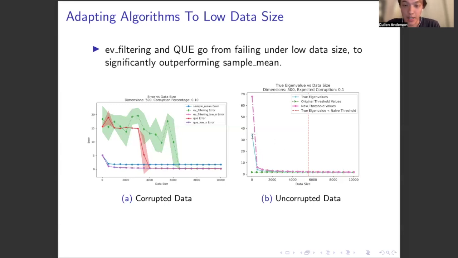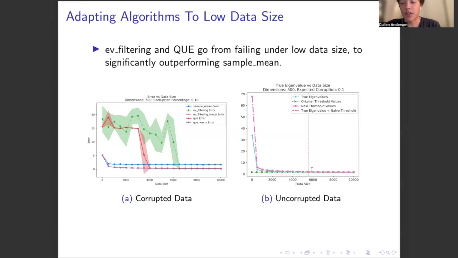We see that it is very large with low data size and decreases sharply as data size increases. Our threshold, shown by this pink line, captures this. Meanwhile, the green line shows the original threshold used in earlier implementations of eigenvalue pruning, filtering, and quantum entropy scoring, which stays constant. And this red line shows when this bound actually holds.